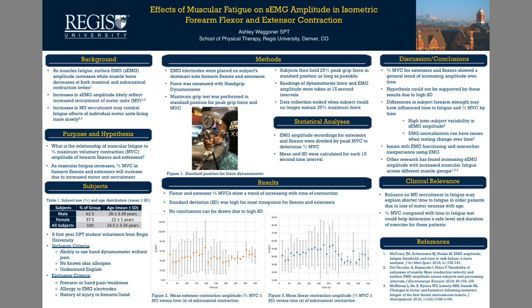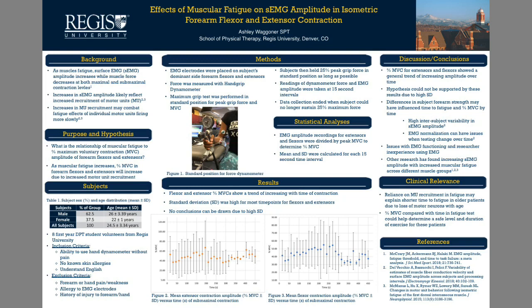Subjects for this study were 8 DPT students at Regis University. EMG electrodes were placed on each subject's forearm extensors and flexors on their dominant side. The subjects first performed an MVC using a hand grip force dynamometer in the standard position seen in Figure 1. Maximum amplitude of EMG readings for flexors and extensors were recorded during this contraction. Maximum force produced was also recorded from the dynamometer.